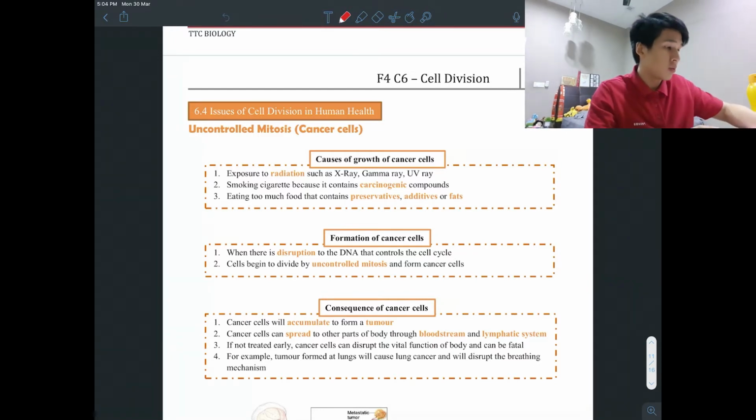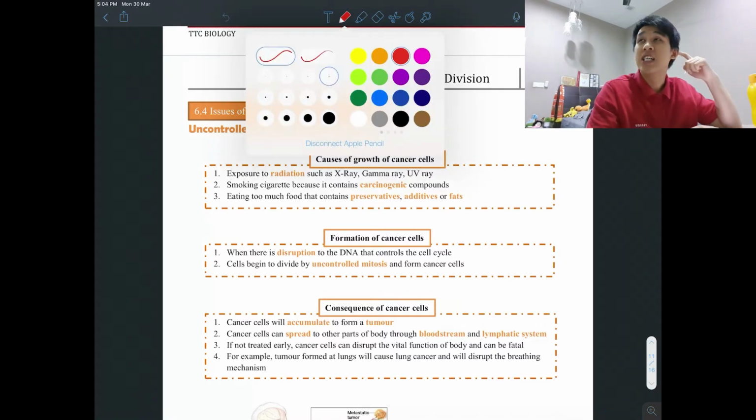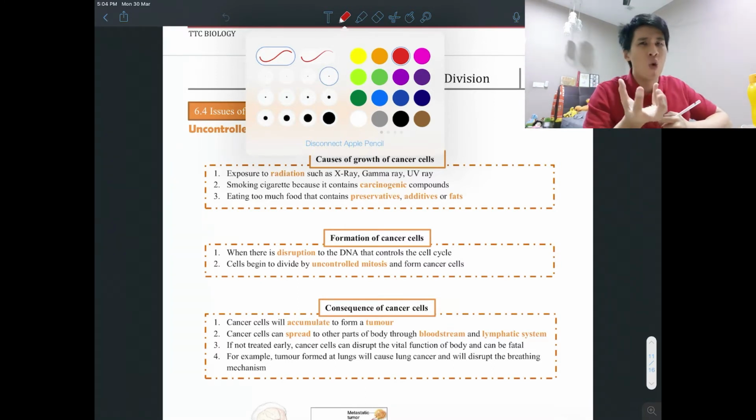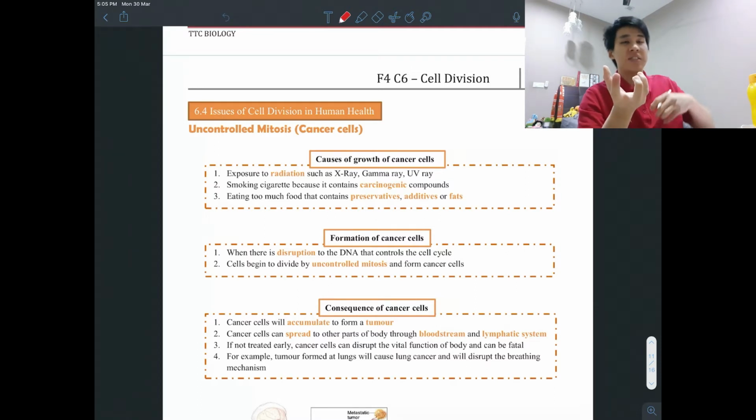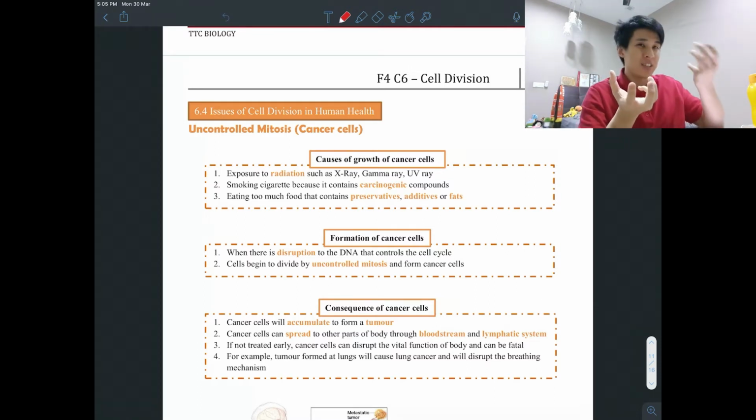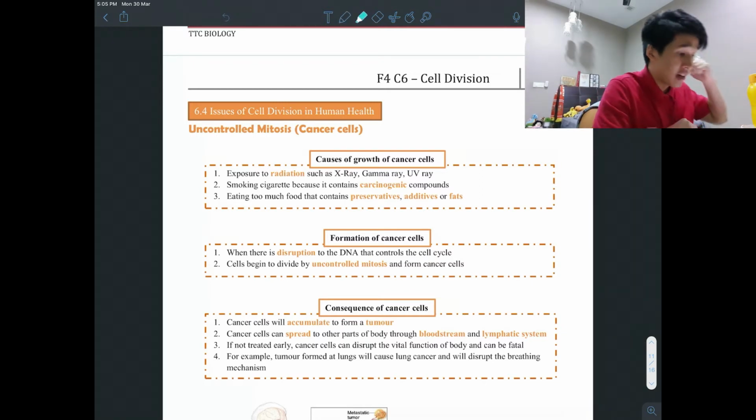Okay, so first we look at cancer. So cancer, right, is actually formed from a normal cell. So let's say a normal muscle cell, okay, it can suddenly develop into cancer cells. So how? Okay, let's look here.